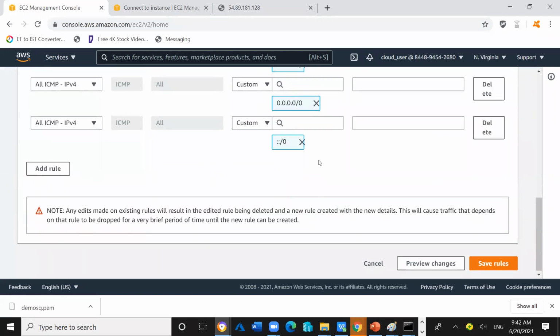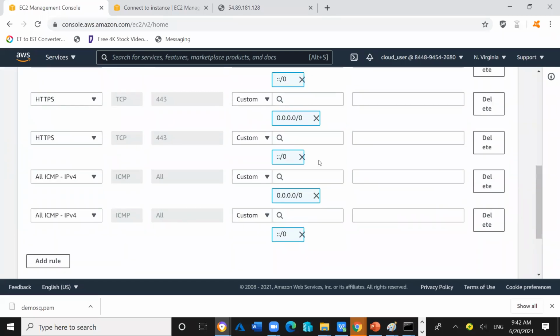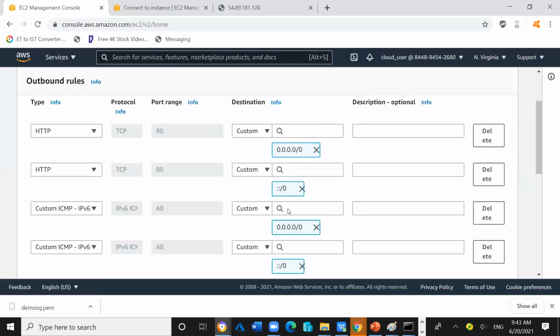So suppose if we want to take RDP from inside this server to another server, it will not work. I have to allow RDP here then. If from this server I want to take the RDP of another server, then I have to add the rule of RDP here. Okay. And same for SSH also. Yes. Okay.